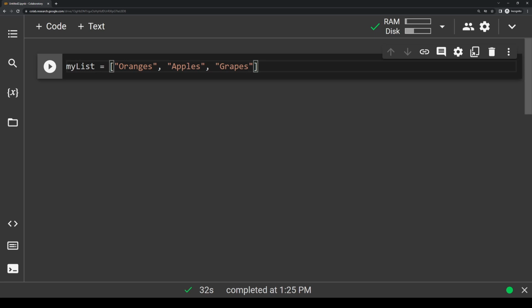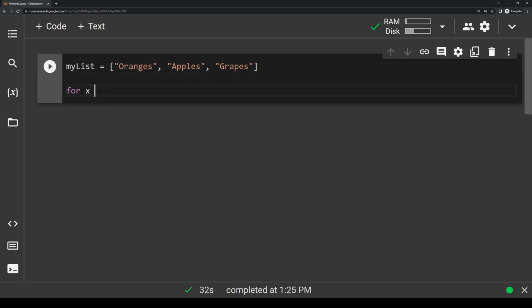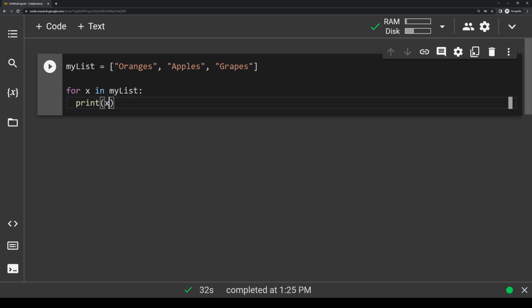So to iterate through all the elements of a list, we could also use a for loop, but we wouldn't use the range method. Instead, we would do something like this. We would write for x in my list, and then colon, same thing, and we just do print x. Now this looks pretty similar to our method using range, except this time we don't need to use range because we're giving it our own variable, in this case, my list.